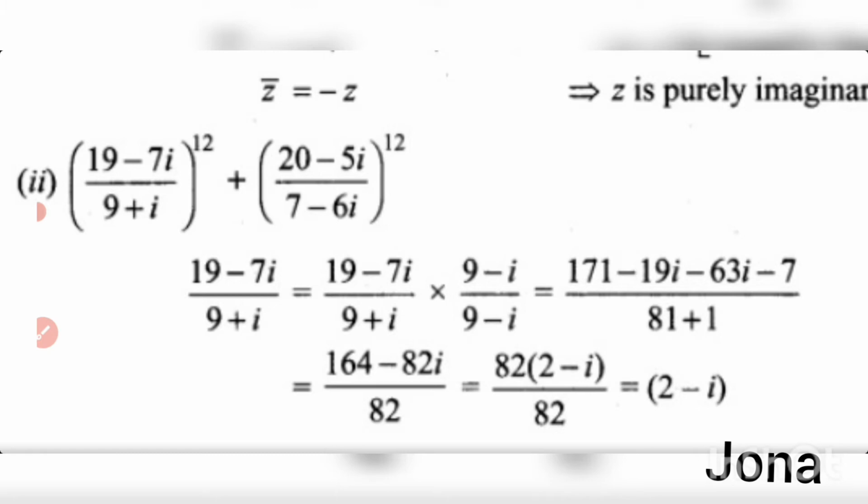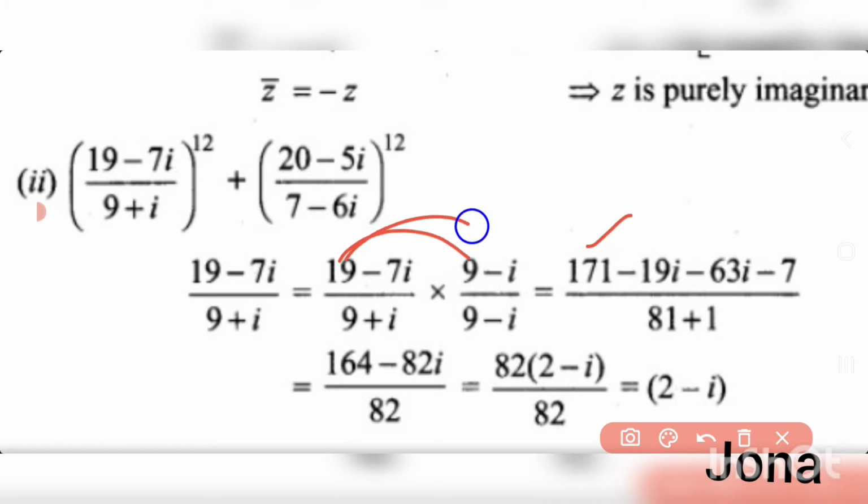We can multiply with the conjugate, that is 9 − i, in numerator and denominator. Then 19 into 9 is 171, 19 into i is −19i, −7i into 9 is −63i, and −7i into i is +7i², which is −7 into −1, giving +7. The denominator: (9 + i)(9 − i) is 81 + 1. So the numerator is 164 − 82i, divided by 82.